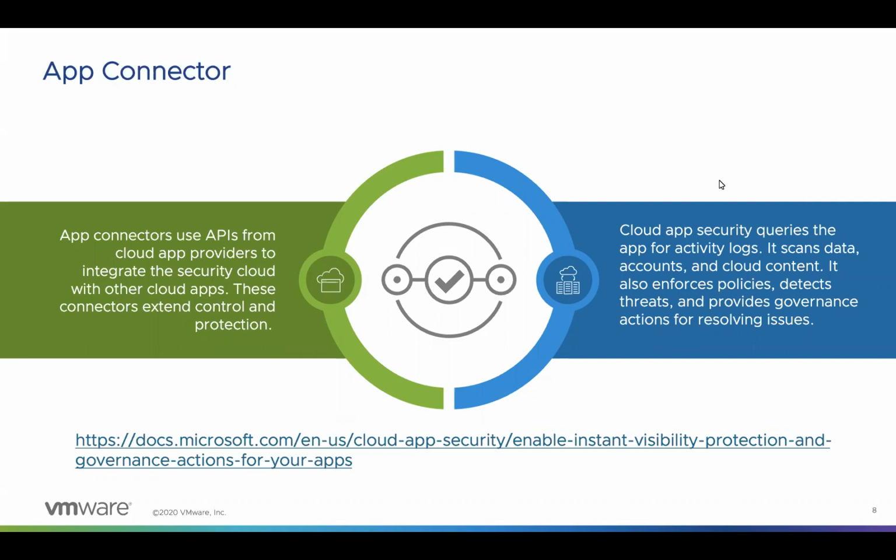Depending on the app to which we are connecting, the API connection enables us to get account information, including visibility into users, groups, privileged accounts, etc. We also get visibility into user activities, admin activities, and login activities. We can also take governance actions, as I mentioned earlier, and quarantine files in case of any violation. There is a link at the bottom of this slide, which shows the abilities supported by the different cloud apps integrated using this app connector method.